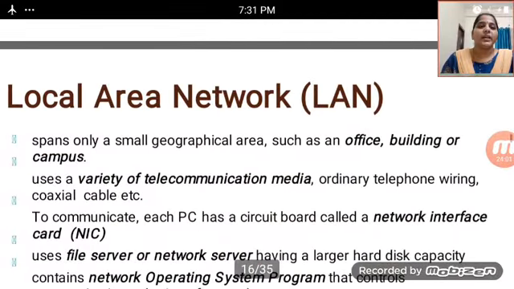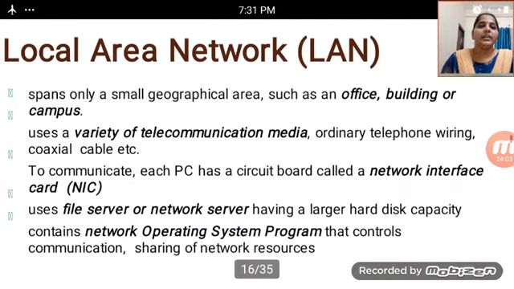In this, the local area network, LAN, spans only a small area such as offices, buildings or campuses. We use a LAN for this purpose, and it uses a variety of telecommunication media. Ordinary telephone wiring and coaxial cables are used in these cases. These are the types of LAN, and to communicate, each piece has a circuit board called a network interface card, the NIC cards I mentioned above.